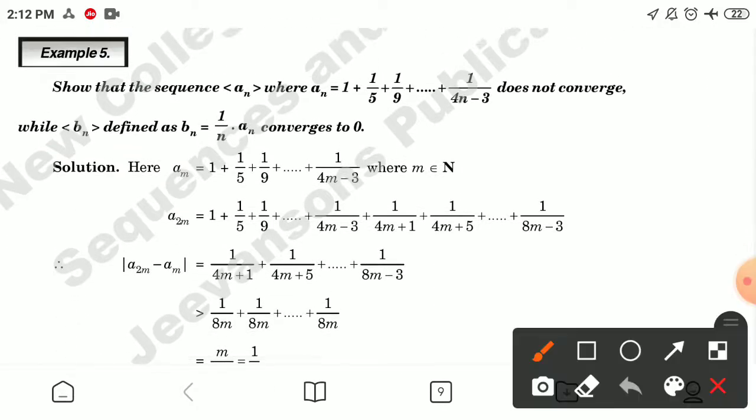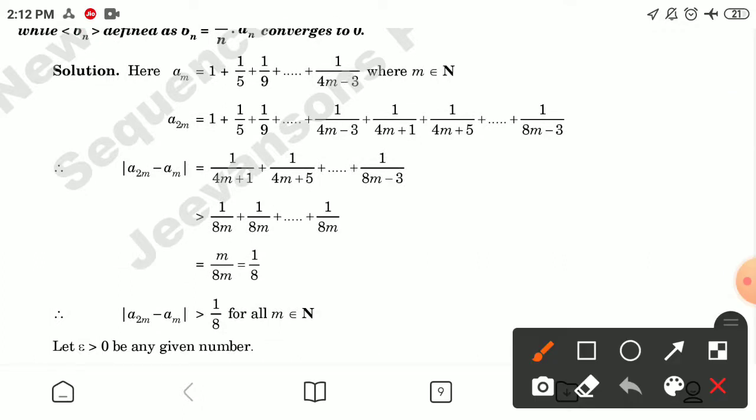Now the fifth example: show that the sequence an where an is equal to 1 plus 1 by 5 plus 1 by 9 plus so on up to 1 by 4n minus 3 does not converge, while bn defined as bn equal to 1 by n times an converges to 0.